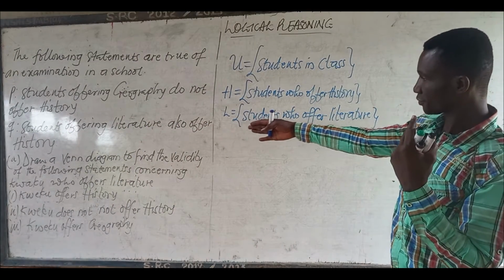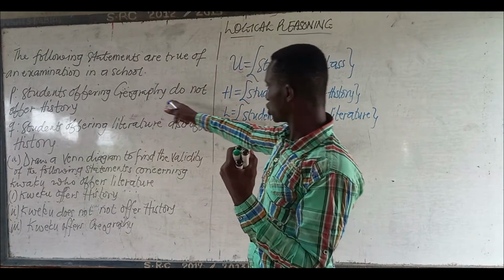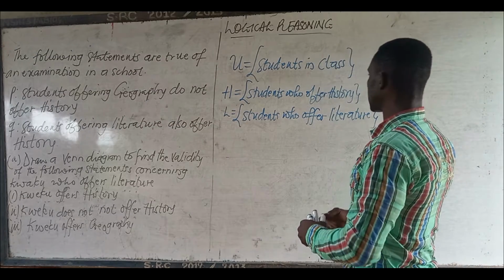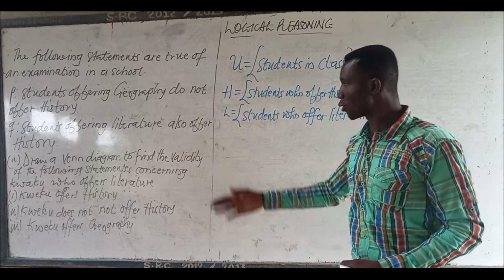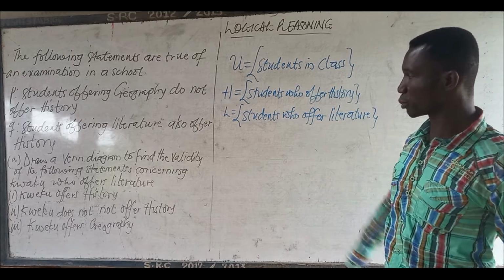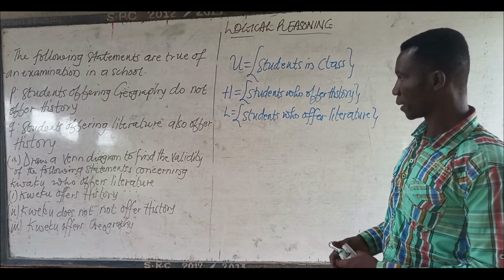It says students offering geography do not offer history. Meaning that if you have history and geography, they are far away. Because students who offer history are far away from geography. They don't intersect at all.